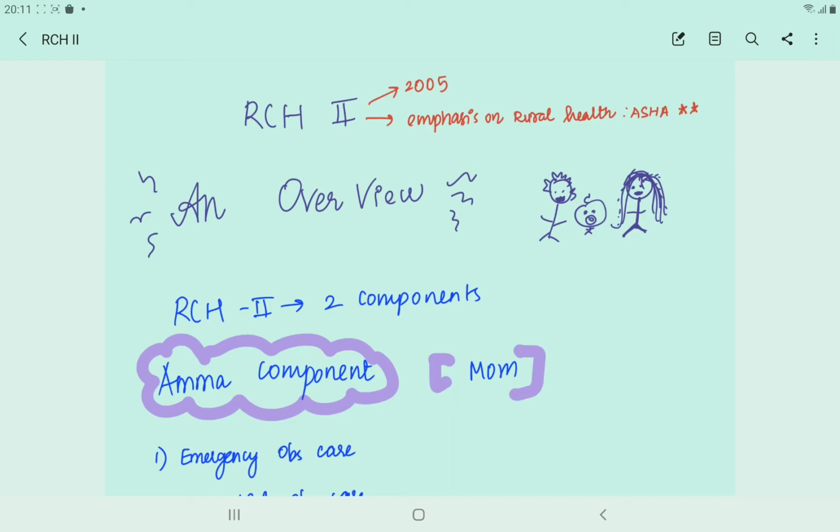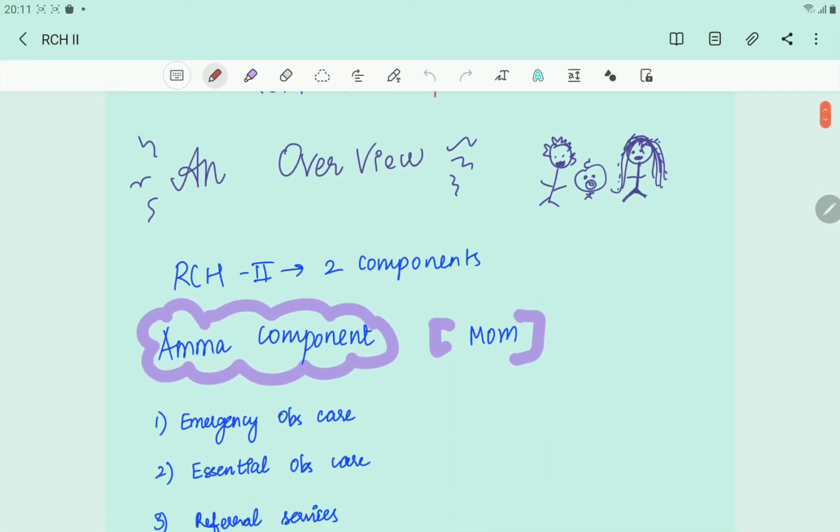The two most important things to remember when it comes to RCH2 are, one, they still haven't started giving emphasis on adolescent health, but they have started giving emphasis on rural health. We can see the involvement of Asha here, but if you've seen RCH1, we didn't see the involvement of Asha at all. So that's one difference. And the next thing is it was started in 2005, while RCH1 was started in 1997.